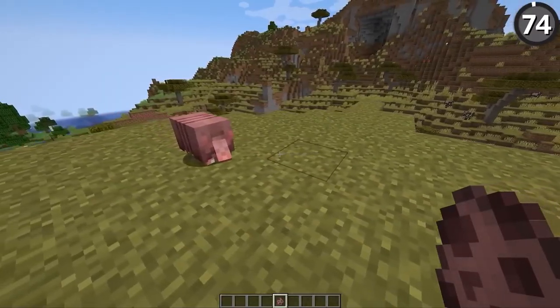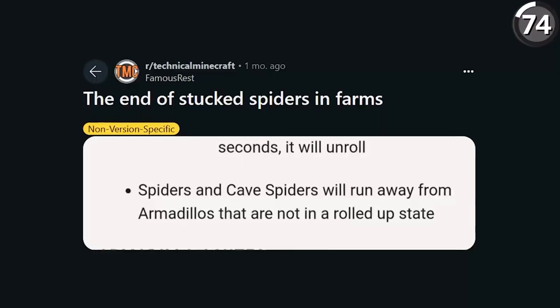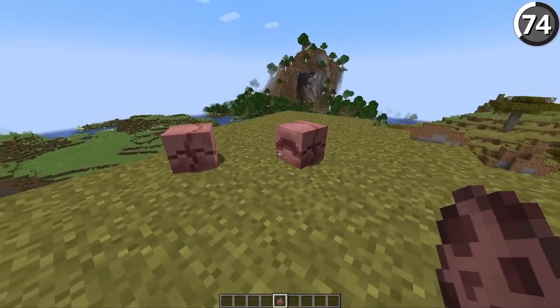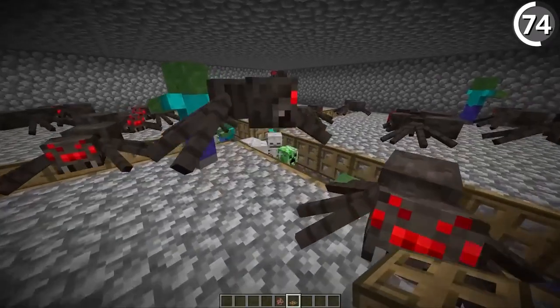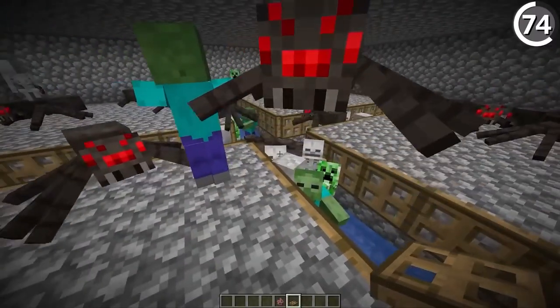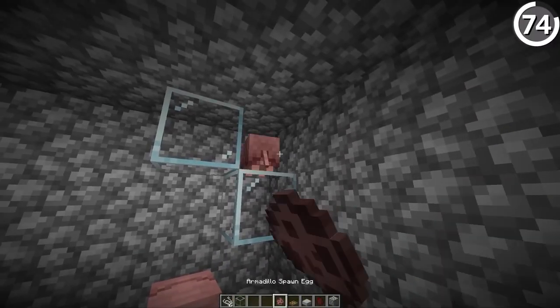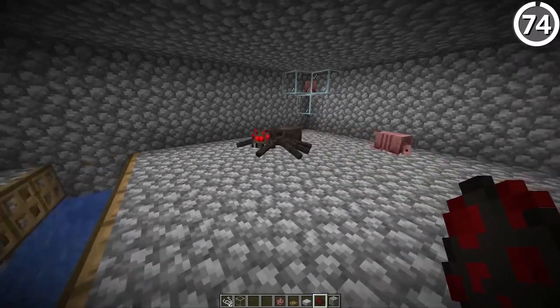With the new armadillos that spawned from the Armored Paws update, we've now got a new terror for our spiders. And as many technical Minecraft players have been quick to point out, as long as we make sure that the armadillos aren't getting rolled up, then they'll be able to scare the spiders off the walls of your mob farm. Which, as anyone who's ever had to build one of these mob farms knows, is a real jamming point. And so while it might be hard to get an armadillo over there in the first place, it turns out that having a few of these will make it a lot easier to boost your farm's returns.